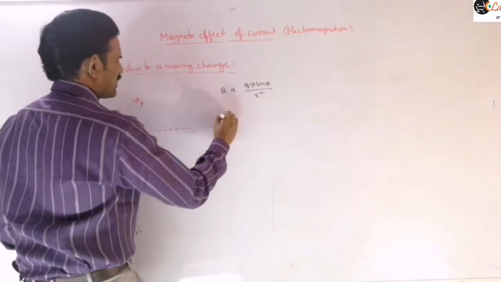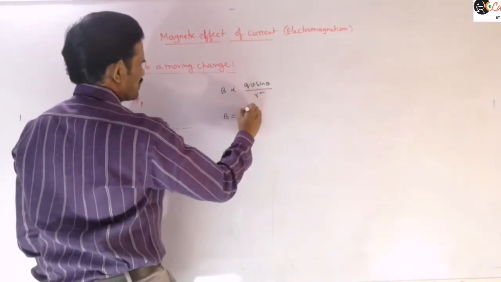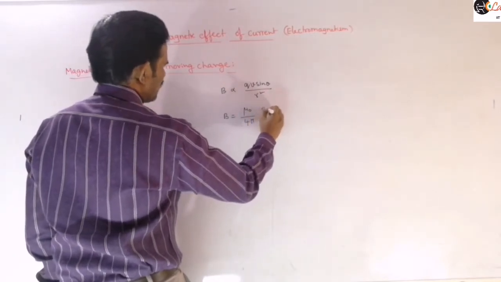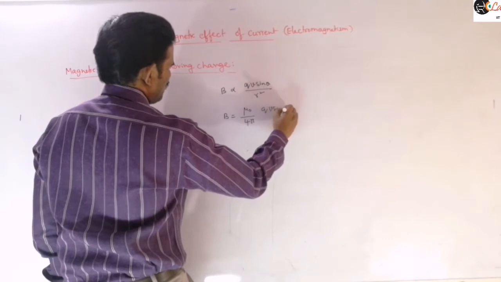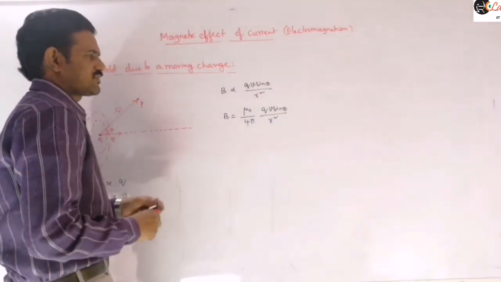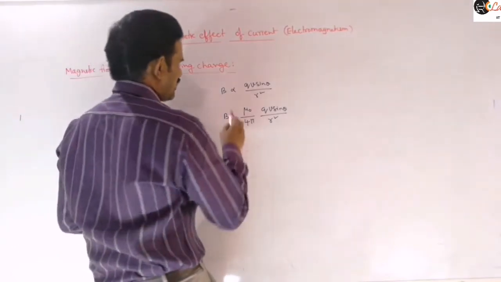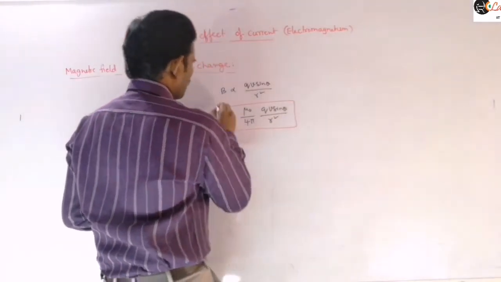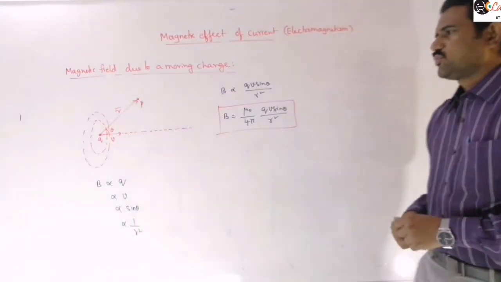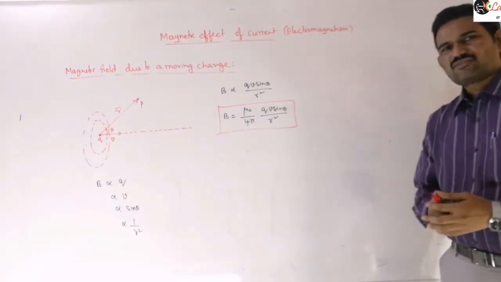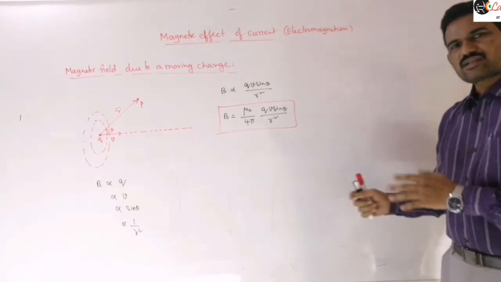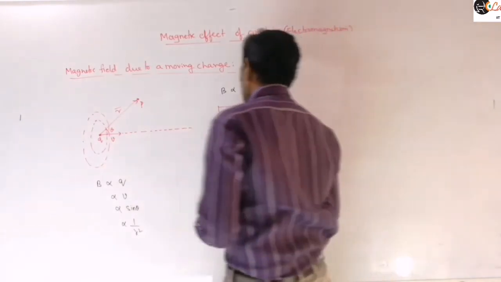And so then we can write this as that proportionality constant. We will introduce this as mu naught by 4 pi here, which is a proportionality constant in magnetism. So QV sine theta by R square we can write. So this is the magnitude of the magnetic field produced by a charged particle at the given point, right? And now if you want to express this in vector form, we can do so, so that you get both magnitude and direction by using the same expression.